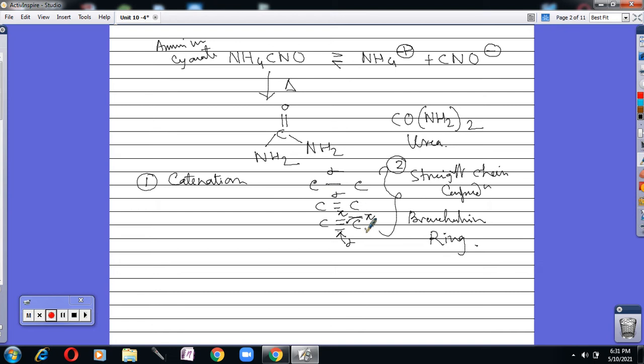What is sigma, what is pi, we will learn later. Actually, the way the bonds are formed differs. When the two lobes overlap head-on, the bond formed is known as sigma bond. When the two lobes overlap parallelly, the bond formed is known as pi bond. That we will cover.